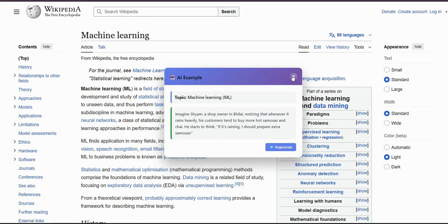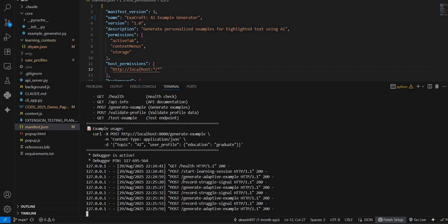So this is a particular example of the struggle indicators that the system in the backend sends. As we can see, we are recording the struggle signal by sending it multiple times. So after 3 struggle signals, the fourth one will generate an example that will make it very easy for the person to understand, since they are struggling with it.